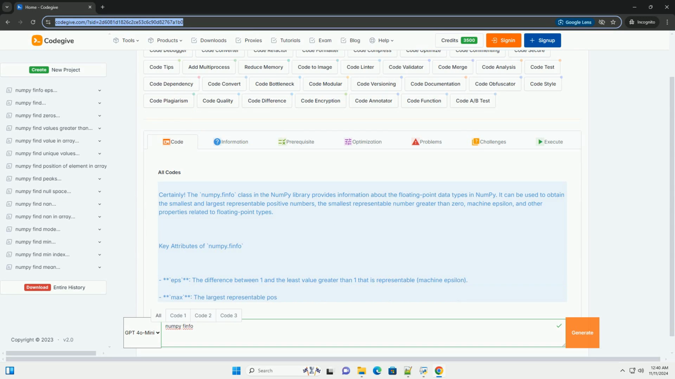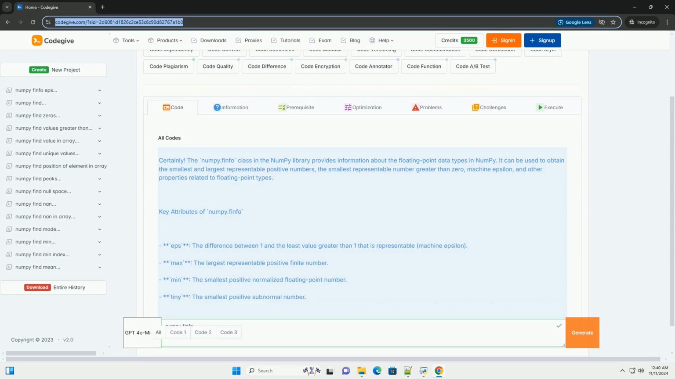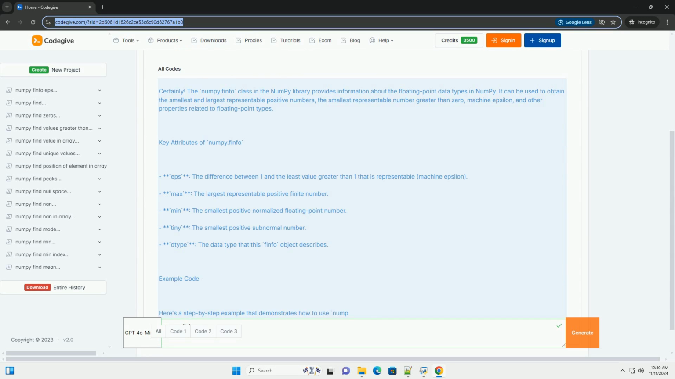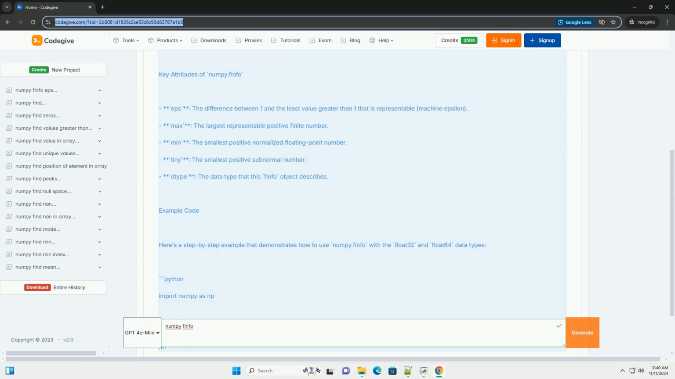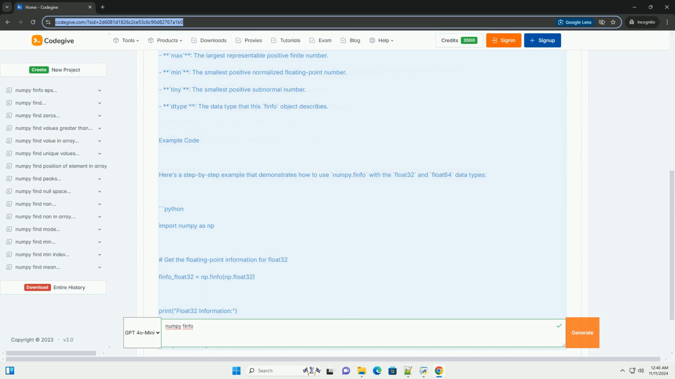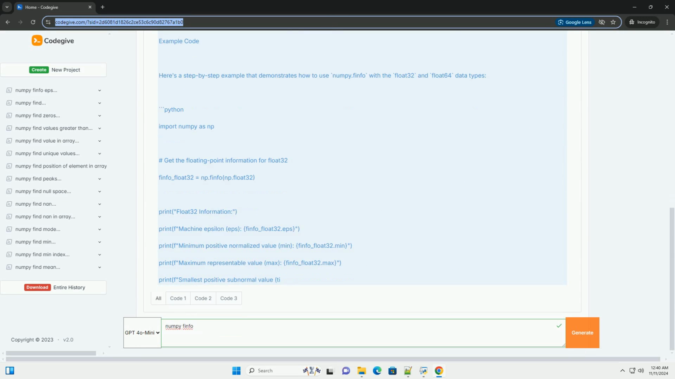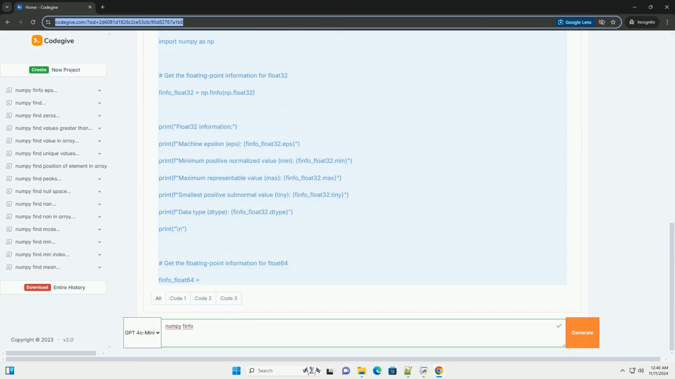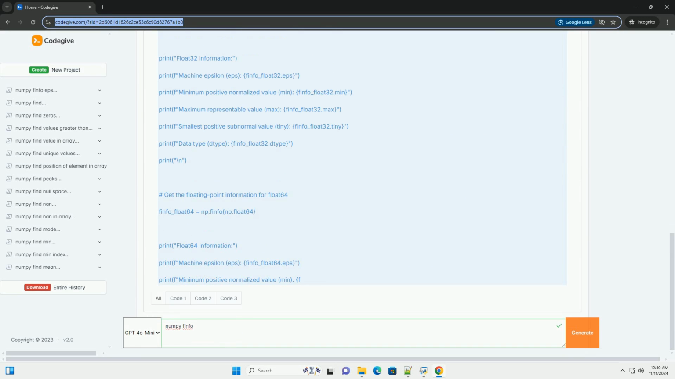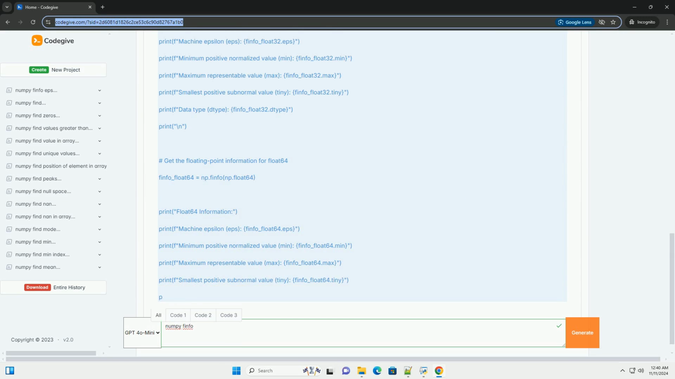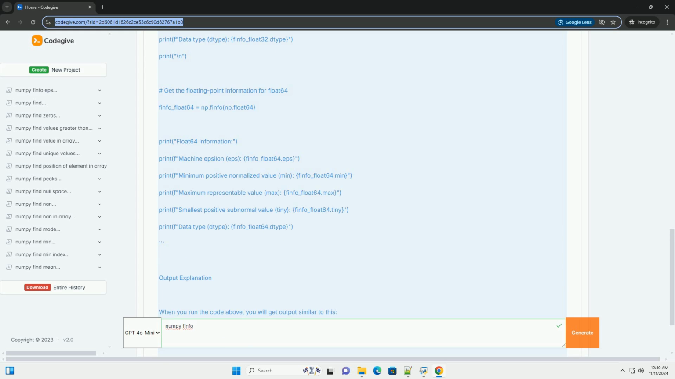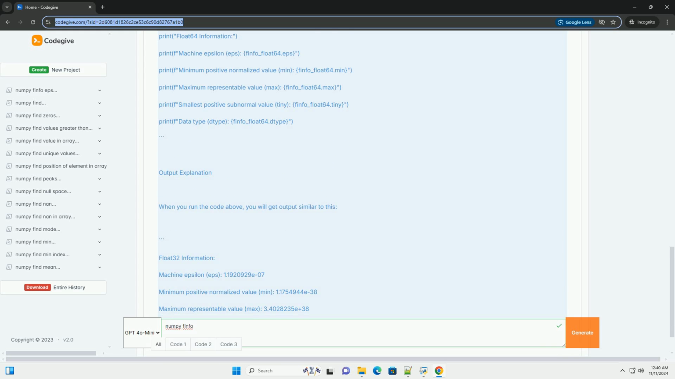Certainly. The numpy.finfo class in the NumPy library provides information about the floating point data types in NumPy. It can be used to obtain the smallest and largest representable positive numbers, the smallest representable number greater than 0, machine epsilon, and other properties related to floating point types.